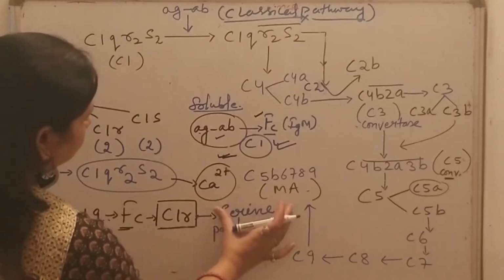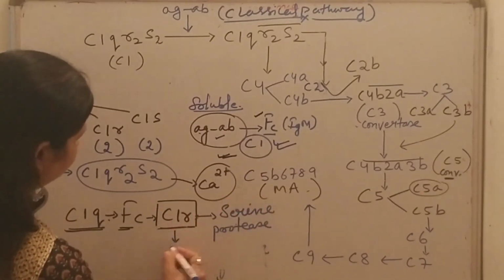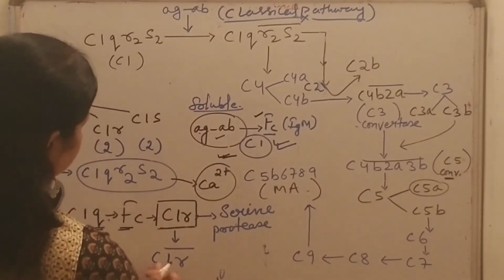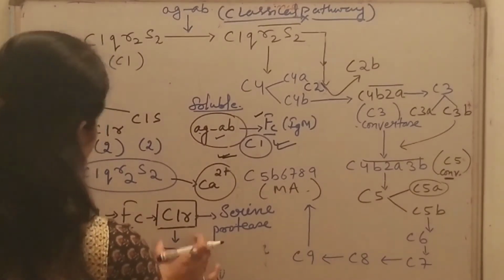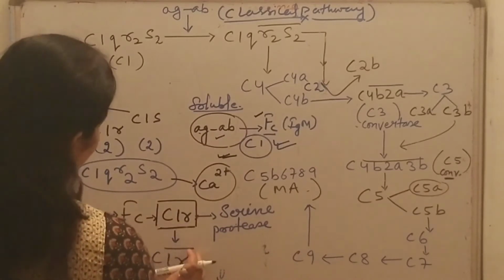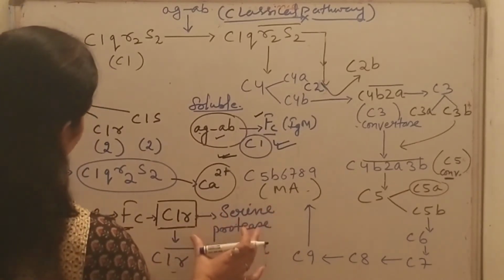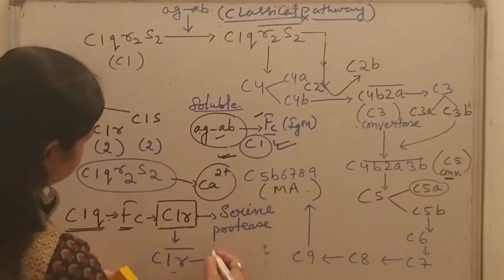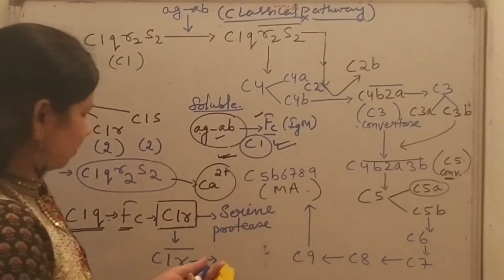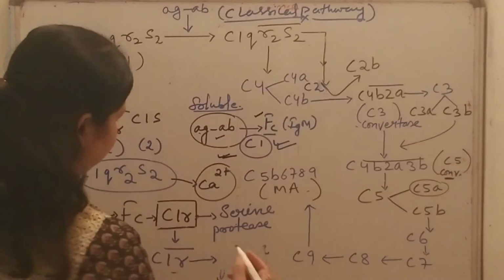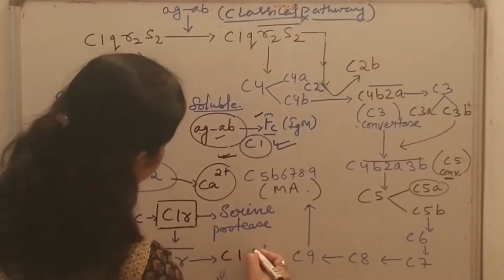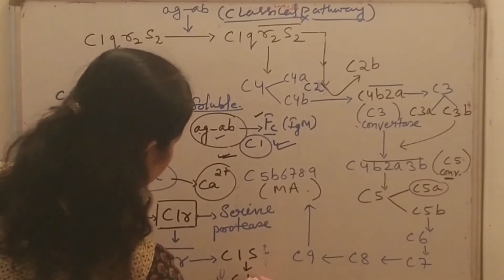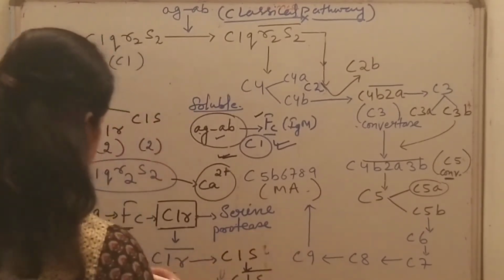When it becomes a serine protease enzyme, a bar is written above it: C1r bar. This is now a serine protease enzyme, which then cleaves C1s into a similar enzyme known as C1s bar.